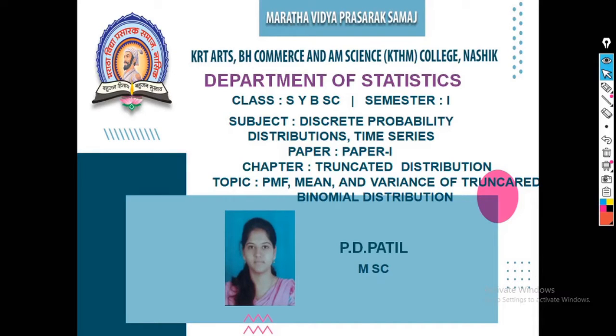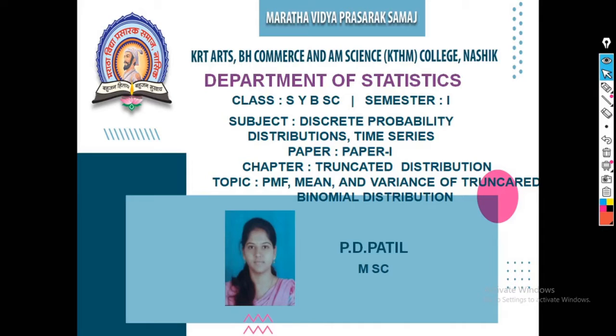Now this is our third chapter, which is truncated distribution. Every random variable has its specific range, and when the random variable does not take all values of the specific range of that random variable, we can say that some values of that random variable are truncated or discarded or deleted from the range set of that random variable.